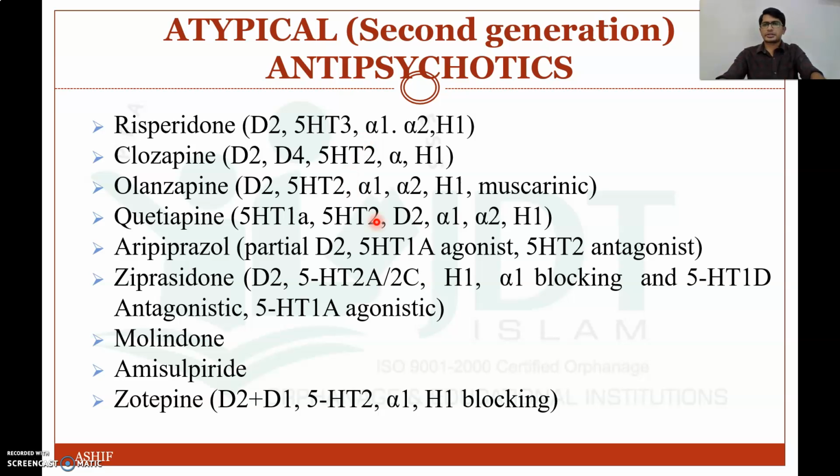So all the actions of atypical antipsychotic drugs will be the same as those of chlorpromazine or typical antipsychotic drugs, except it will not produce extrapyramidal side effect, and uses also will be the same as those of chlorpromazine. So I will not repeat the uses and adverse drug reactions of atypical antipsychotic drugs. This will be the same as that of typical antipsychotic drugs.